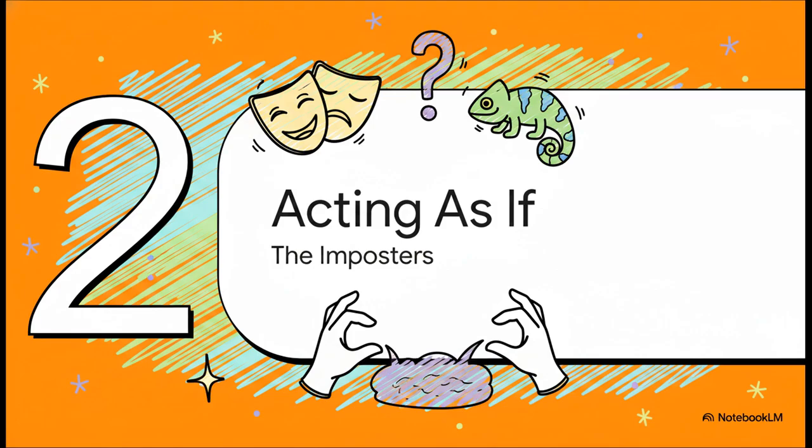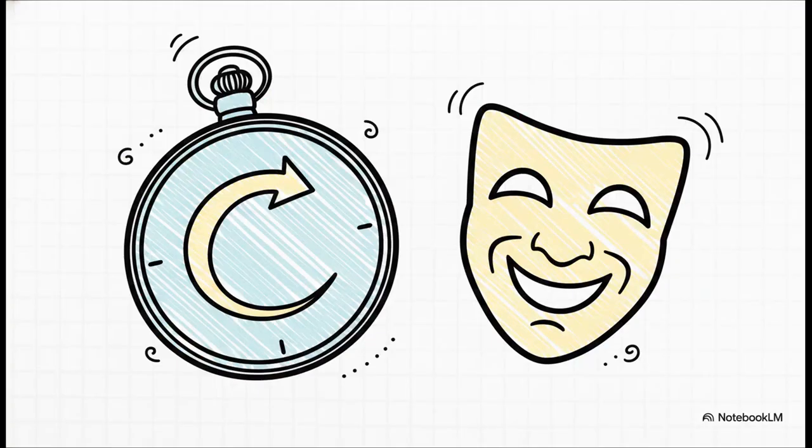Acting as if, the imposters. Now, to spot unreal situations in the present moment, we need to look for what I like to call the imposters. Phrases like as if and as though. To crack this case, you gotta know how to spot the clues. And the biggest clue? The verbs mysteriously shift back in time to signal to the listener that something is untrue.